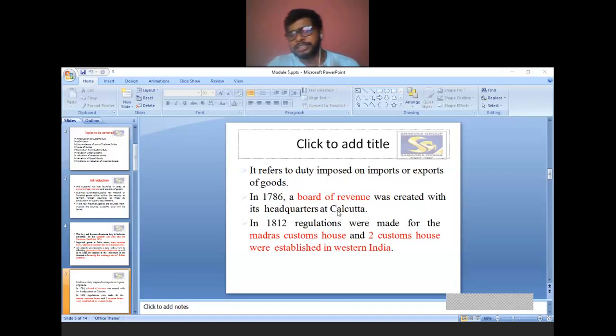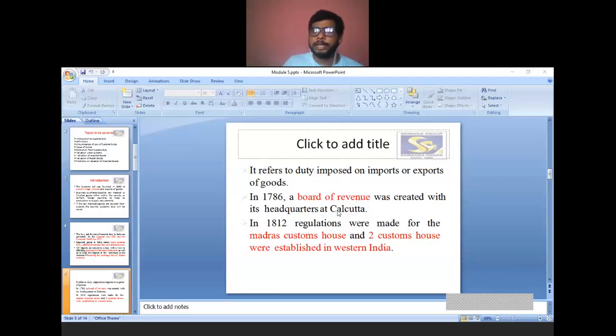Already I have told, customs duty is nothing but, in simple terms, a duty on import as well as a duty on export. Even though the Customs Act was passed in 1962, long back it was introduced here in India. That is, before independence itself, this customs duty system was introduced in India. In the year 1786, a board of revenue relating to customs was created with its headquarters at Calcutta.